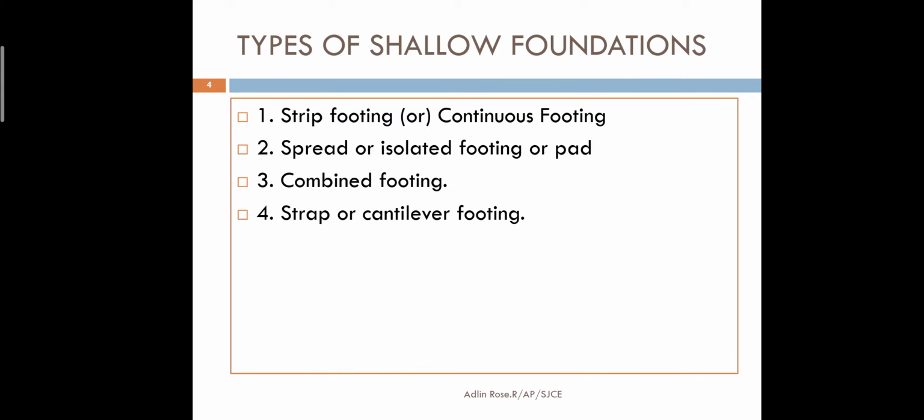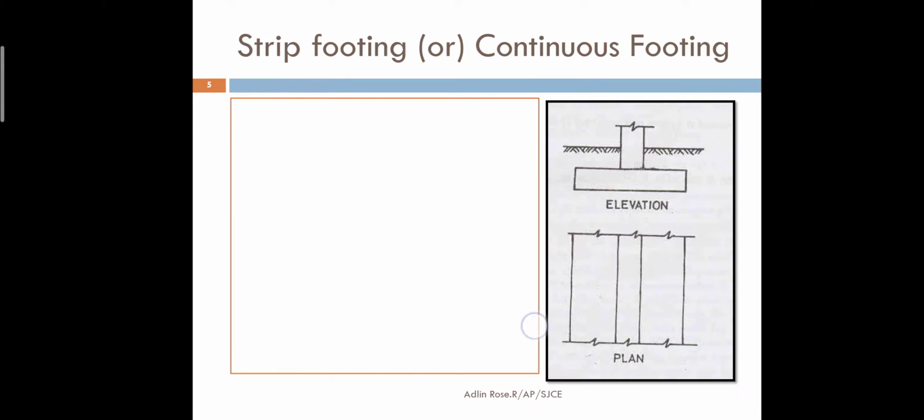The fourth is strap footing, also known as cantilever footing. And the fifth is mat foundation or raft foundation. We will learn about each type of foundation, where it is used and where it is not used, and the pictorial representation of every foundation.